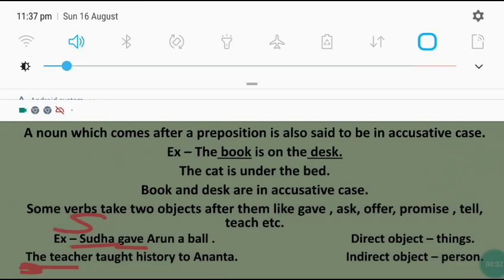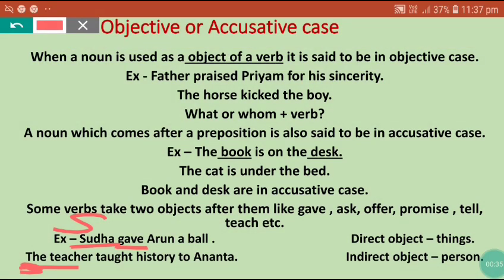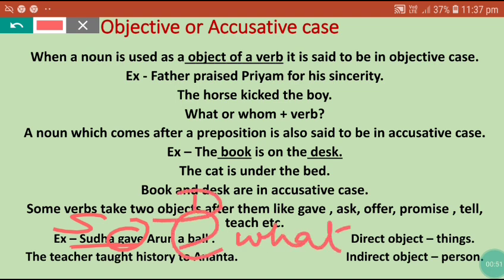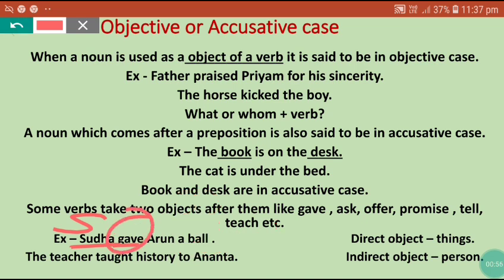So how do we find the indirect and direct object of a verb? Just put what after gave and you will get the direct object. Here the verb is gave. Gave what? Gave a ball. So ball is the direct object. Then put whom after the verb gave and you will get the indirect object. Gave a ball to whom? To Arun. So Arun is the indirect object. In this way you can find the direct and indirect object of a verb.